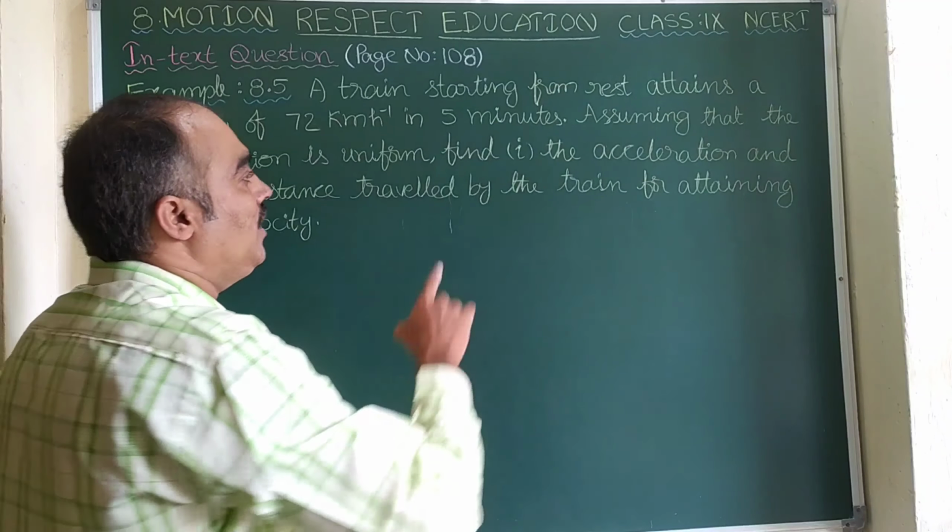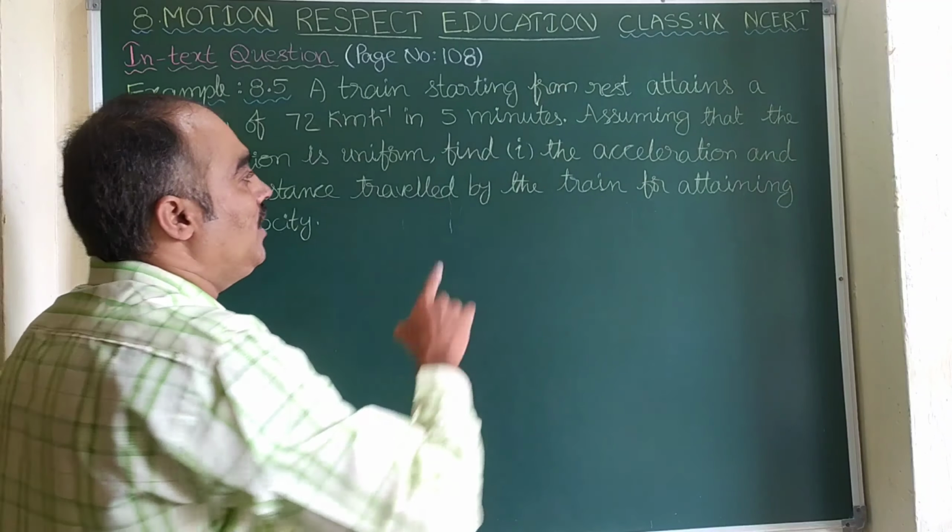So here let us note down the given: initial velocity of the train, denoted by u, is 0. I will add the units after writing this. Here you can write the reason: since it starts from rest.